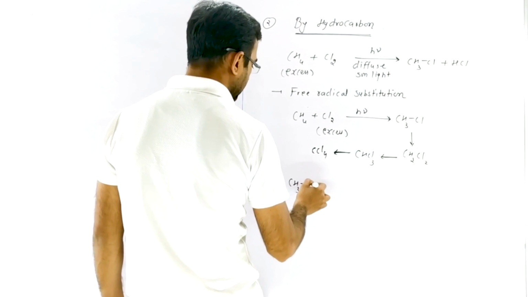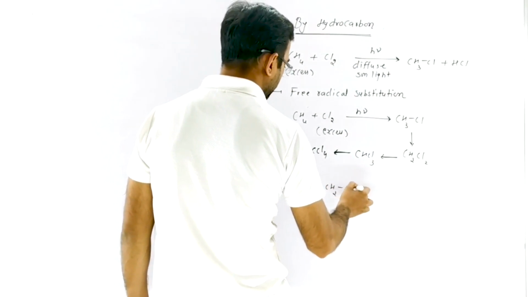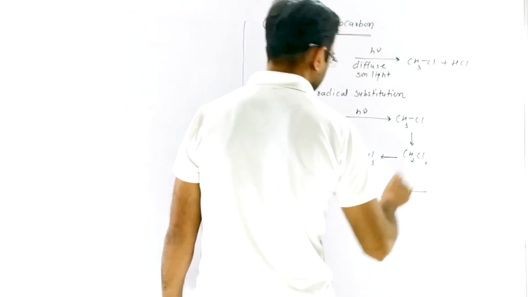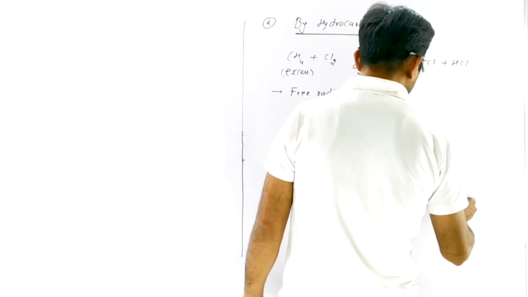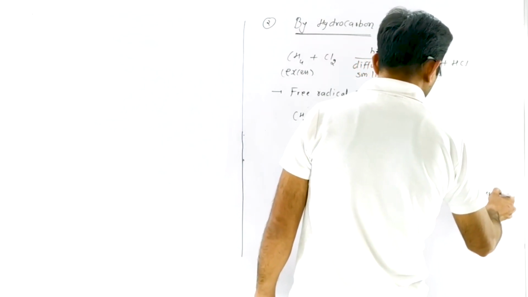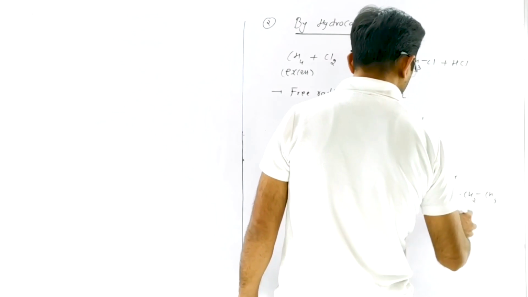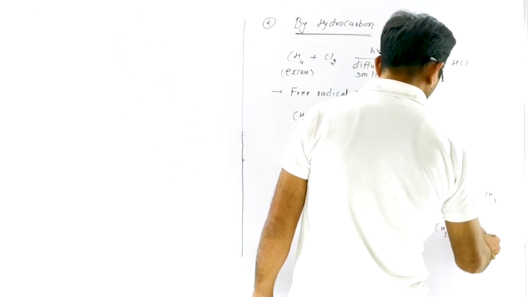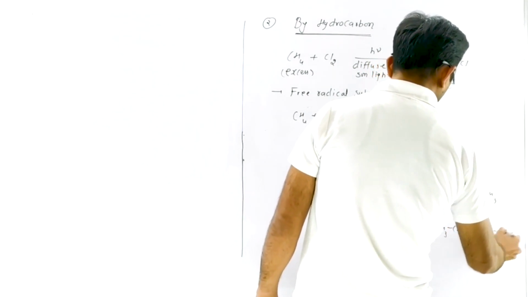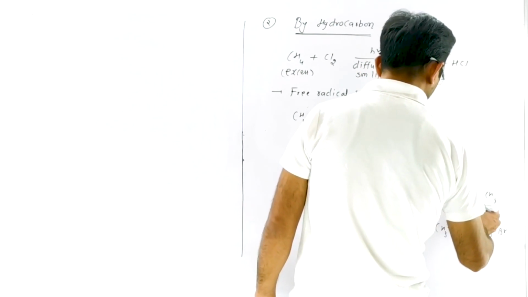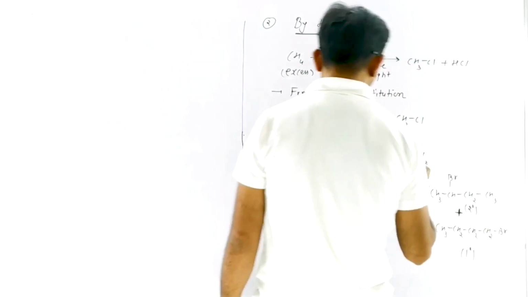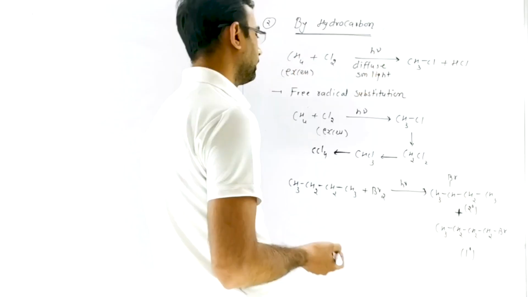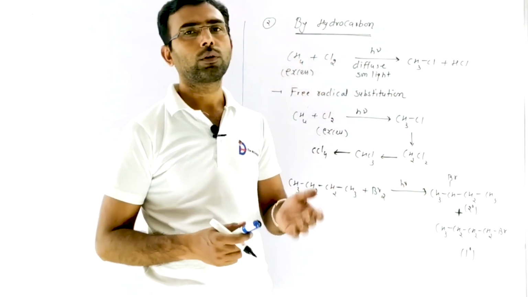Now if we take CH3CH2CH2CH3, n-butane, and react with bromine in presence of radiation, then two types of product form: CH3CHBrCH2CH3 and CH3CH2CH2CH2Br. That one is a 1 degree halide and that one is a 2 degree halide. So in case of this substitution on n-butane, two isomeric products form that are position isomers of each other.